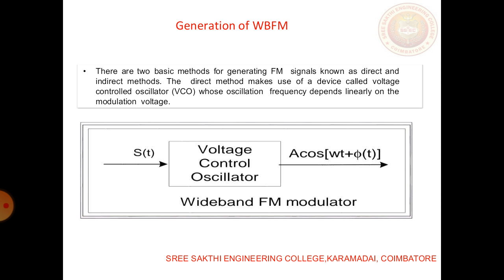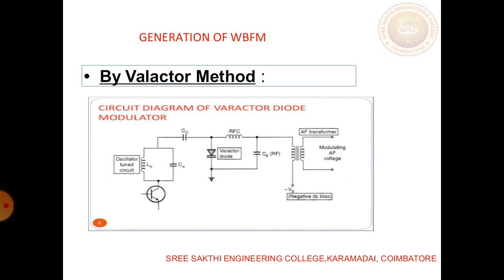You can generate wide band FM with two different circuits. Generally we use a voltage controlled oscillator in the generation of wide band FM, because compared to narrow band FM, wide band FM has higher frequency characteristics, so you need a voltage controlled oscillator to keep them constant.